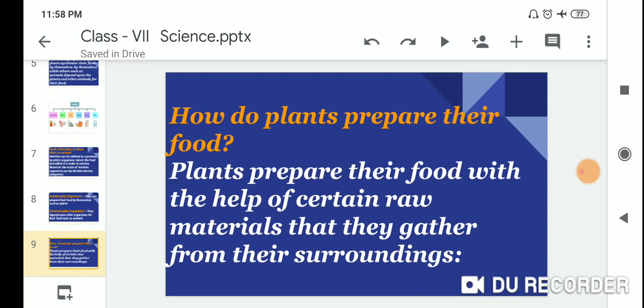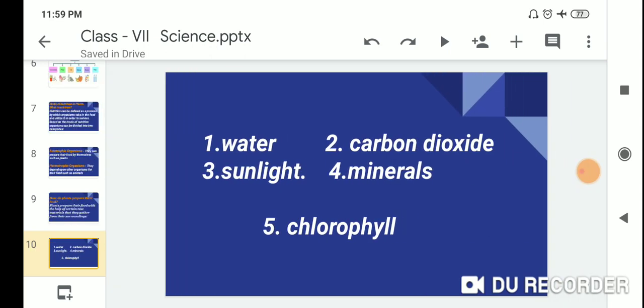How do plants prepare their food? Plants prepare their food with the help of certain raw materials that they gather from their surroundings. First one is water, second carbon dioxide, sunlight, minerals and chlorophyll.